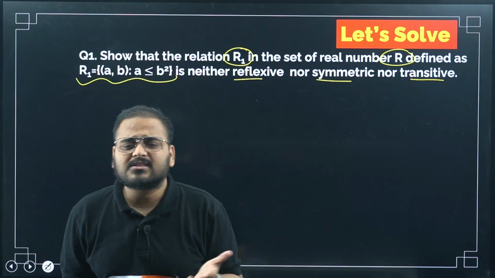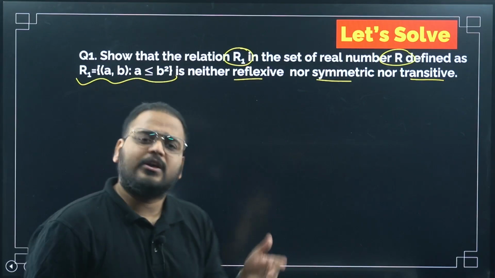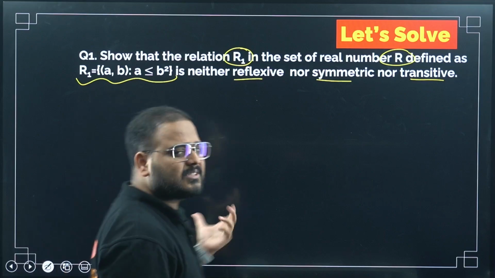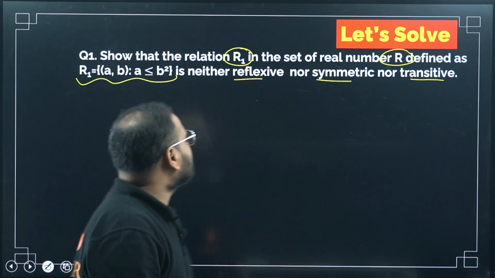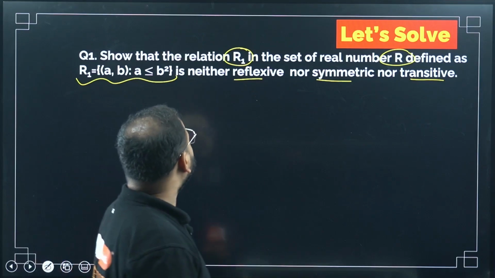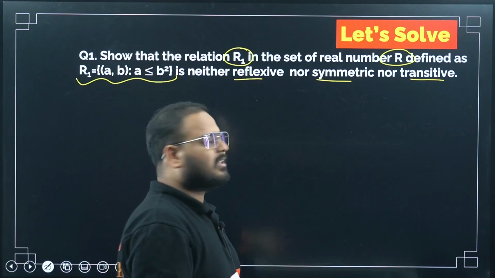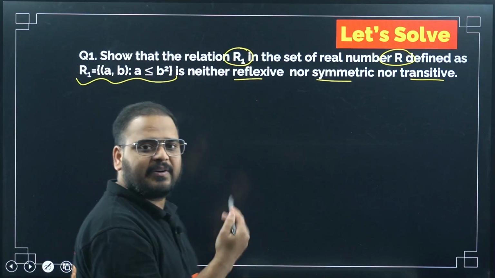This kind of question has been asked. I think you must have solved this question in the class also, in the regular classes. Yes, chaliye, let's see. So we'll try to understand this with the help of an example. So let's take an example. So basically, I have to check for equivalence, whether it is or not, because if I check for equivalence, I'll get the idea whether it is reflexive, symmetric and transitive.